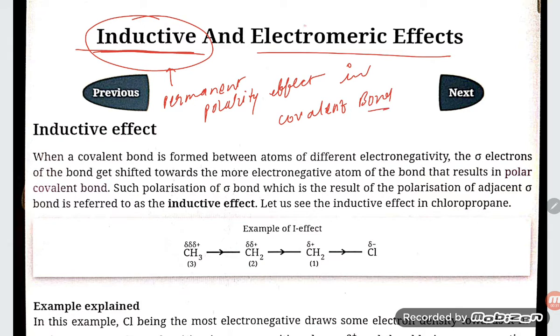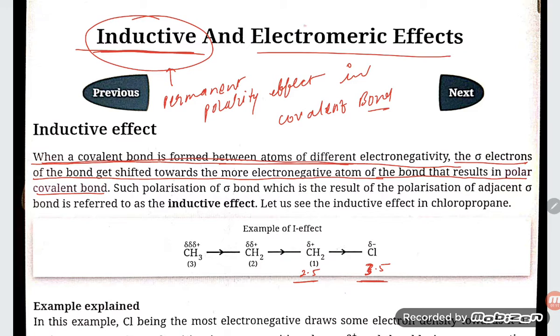So dear students, let us try to understand the meaning of this inductive effect. When a covalent bond is formed between atoms of two different electronegativity, the sigma electron of the bond gets shifted toward the more electronegative atom of the bond, which results in a polar covalent bond. Suppose here the electronegativity of chlorine is 3.5, and carbon is 2.5. So there is a difference of electronegativity.